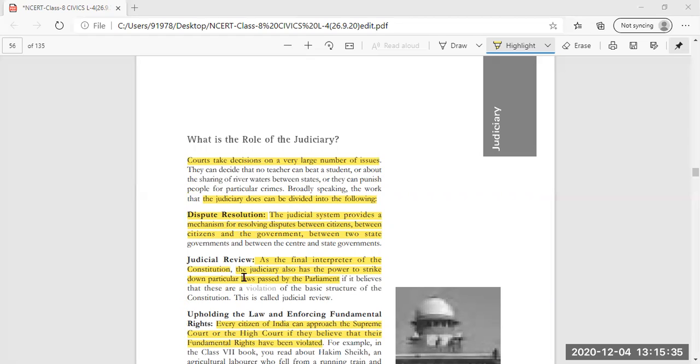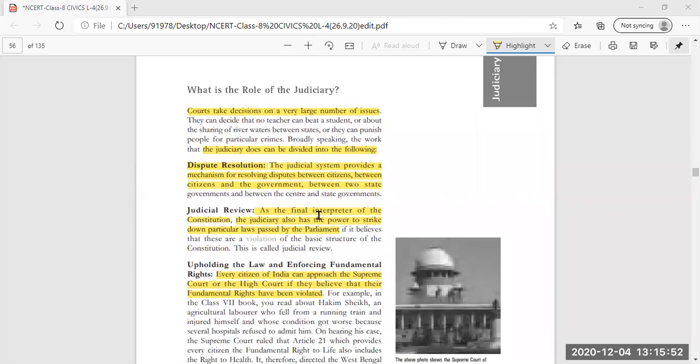The second thing is judicial review. As the final interpreter of the Constitution, the judiciary has the power of striking down particular laws passed by Parliament. If the judiciary thinks that a law passed by Parliament can harm the basic structure of the Constitution, then it can strike it down. So who is the final interpreter of the Constitution? The judicial system is the final interpreter of the Constitution.